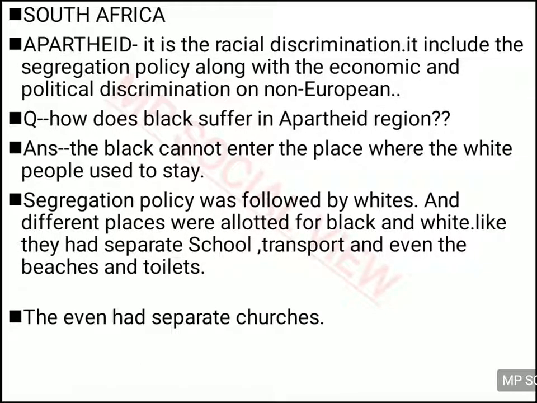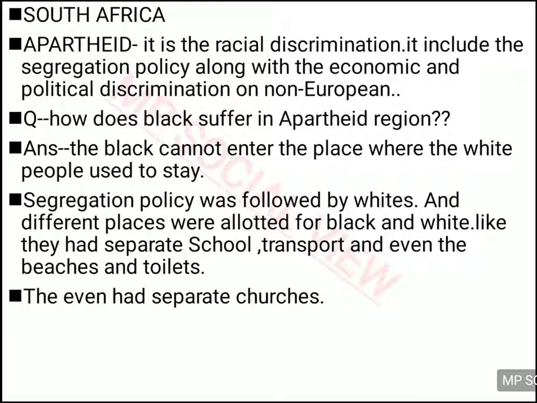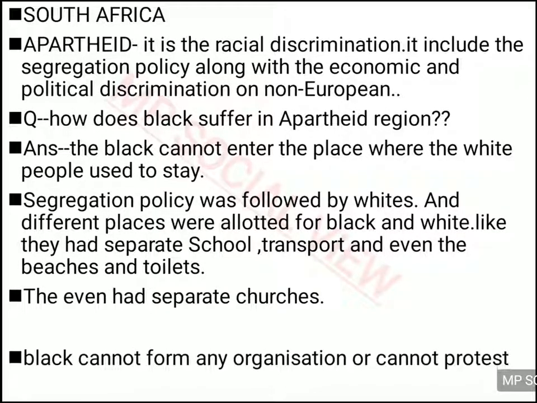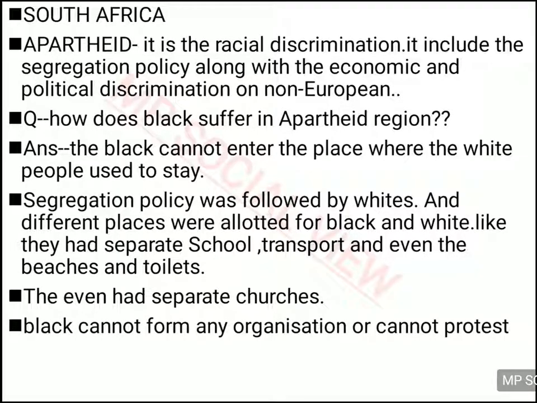Even in the church this segregation was followed. In God's place also this segregation policy was followed. They used to have separate churches for worship also. The black people used to go to one church and the white people to another. And for all this discrimination and segregation which was imposed on the black people,